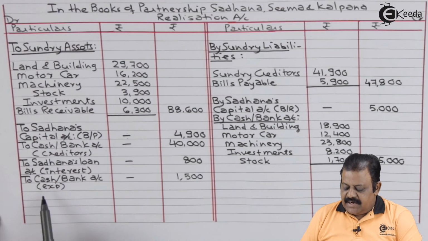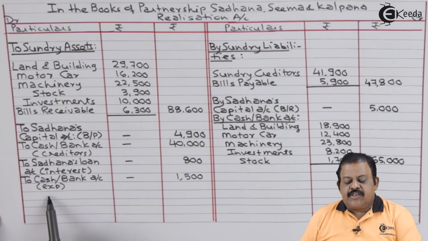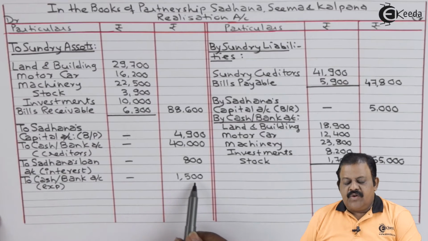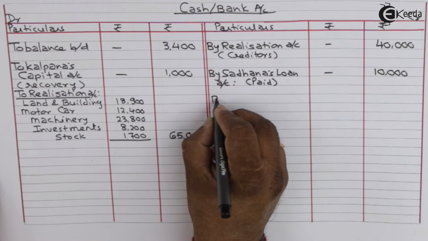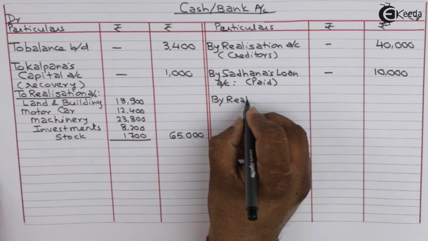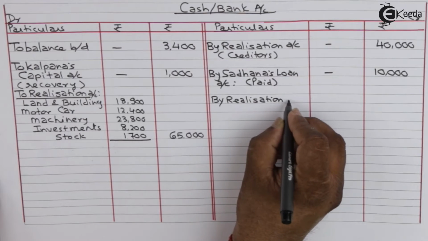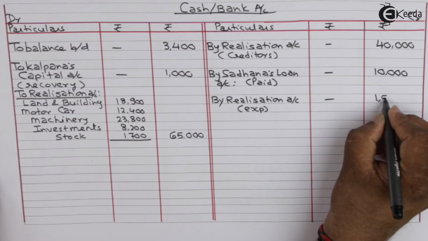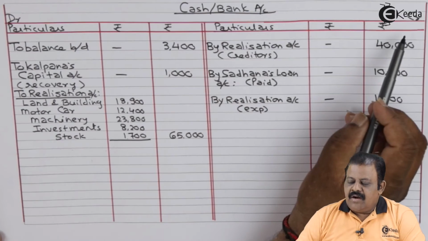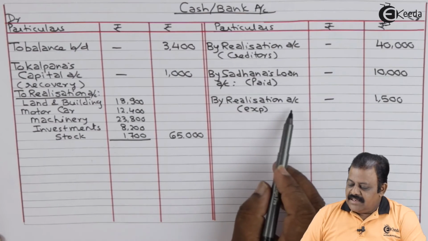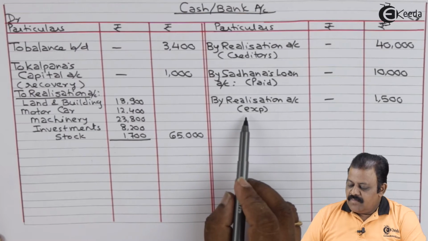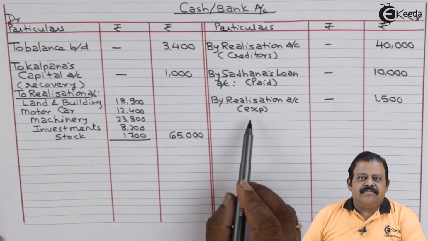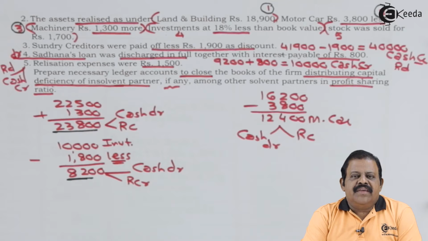Realization account debit side to cash bank for expenses paid 1,500. Cash bank account credit side by realization account 1,500 for expenses paid. With this we have given effect to all adjustments.